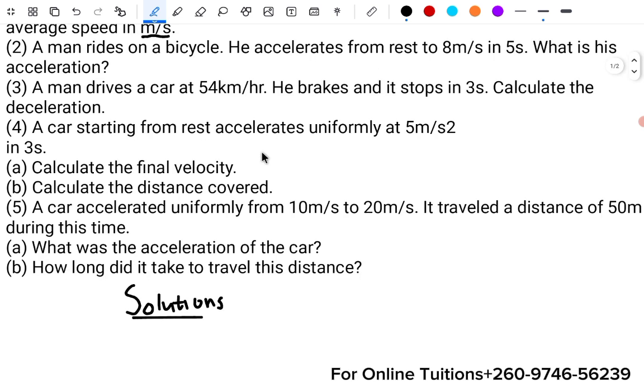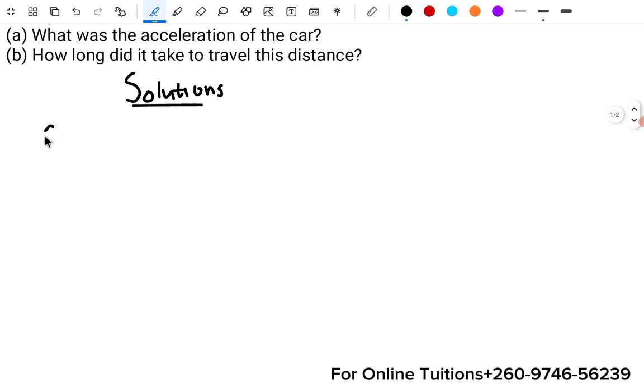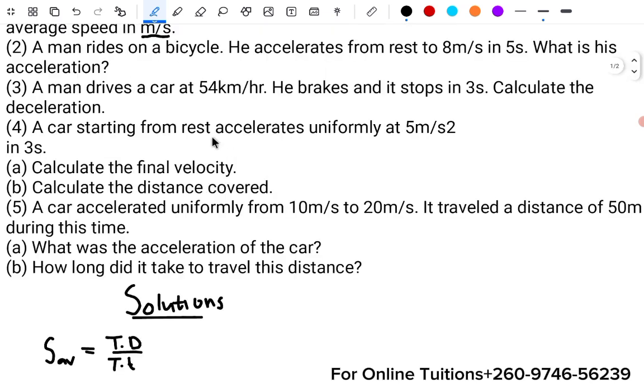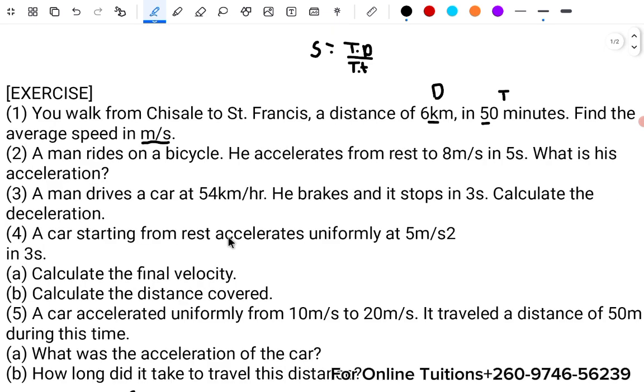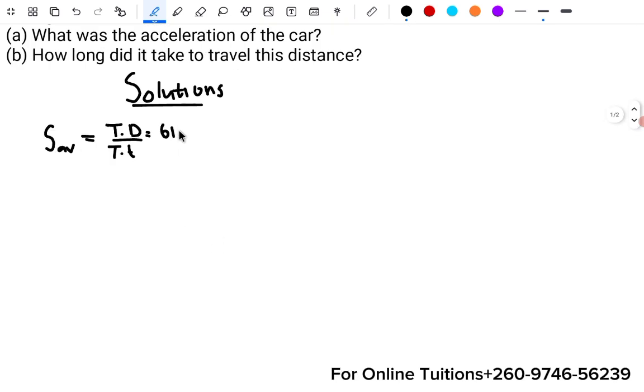There are two ways that you can do this. You're going to write your formula nicely. Average speed is equal to total distance, I'll just say TD, over total time. When you look at here, the total distance is 60 kilometers. So is it 60 or 6 kilometers? 6 kilometers. So you're going to say 6 kilometers over 50 minutes.